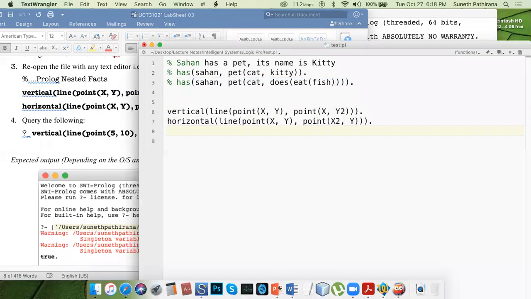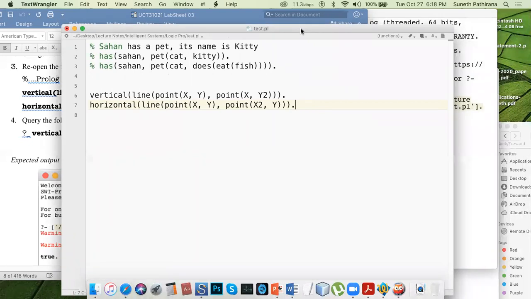This is about what we call the coordinates of a straight line. The two coordinates of a straight line. Okay. So the vertical line, the vertical coordinates, that is having points x and y, and vertical coordinates means the x coordinates are the same. X coordinates are the same. Only the y is going to be a different value, y2.